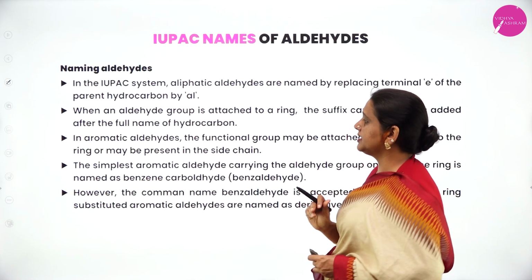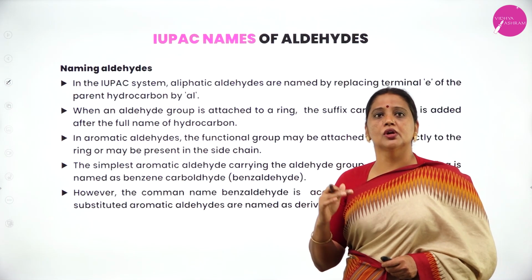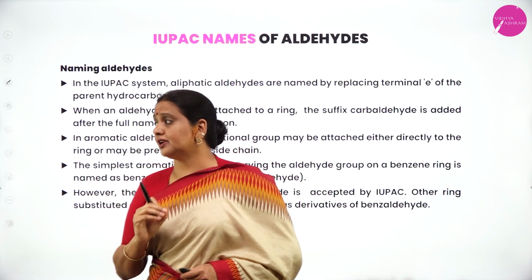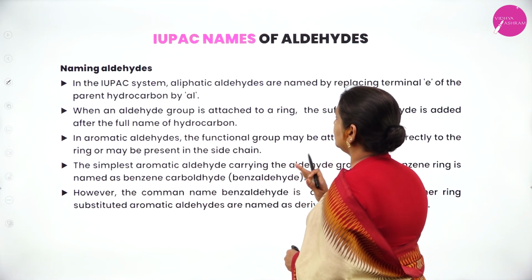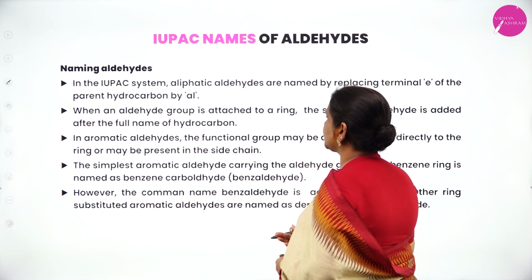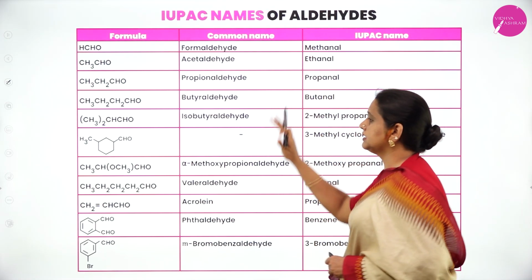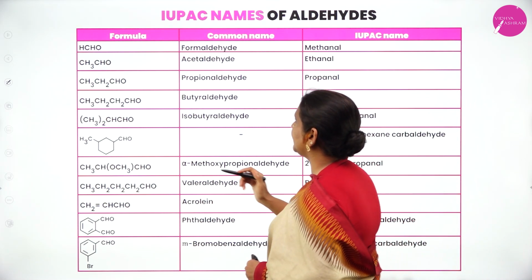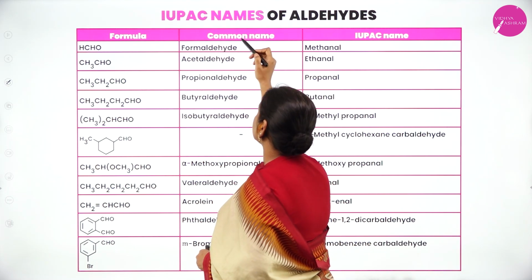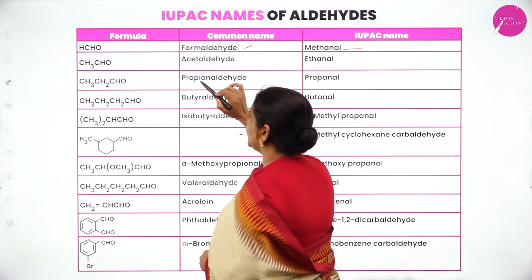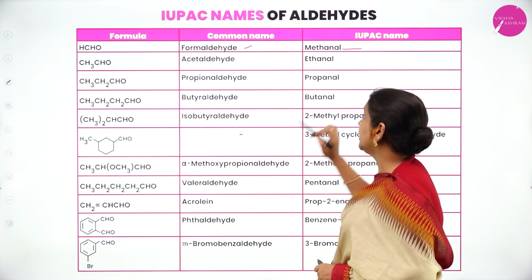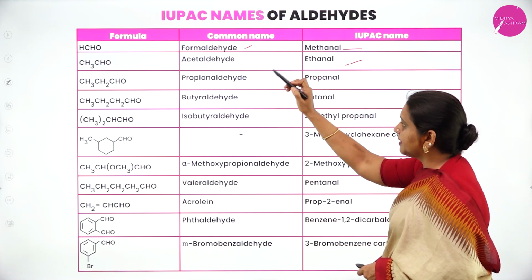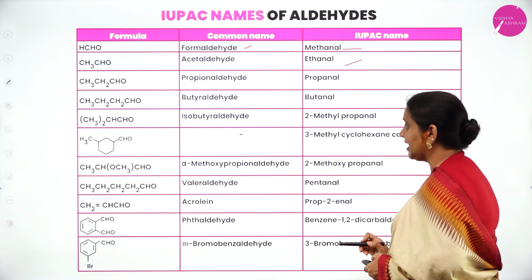In the IUPAC system, aldehydes are named so that the first number is given to the functional group aldehyde, and the suffix is al. Next numbers are given to the substituents. Observe this slide, which gives some important aldehydes with their common names as well as IUPAC names. For example, HCHO: its common name is formaldehyde, IUPAC name is methanal. CH3CHO: the common name is acetaldehyde, IUPAC name is ethanal. My dear students, please go through this slide.